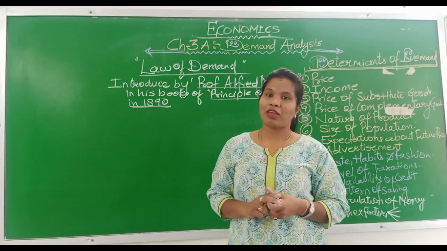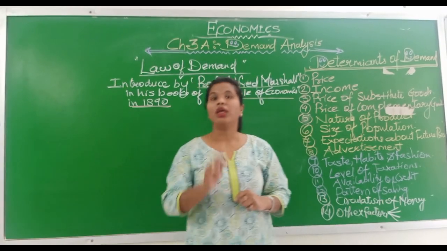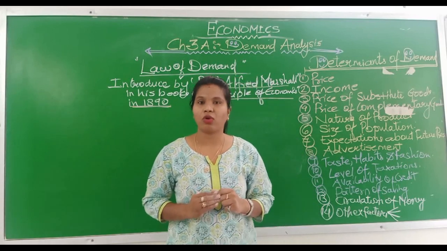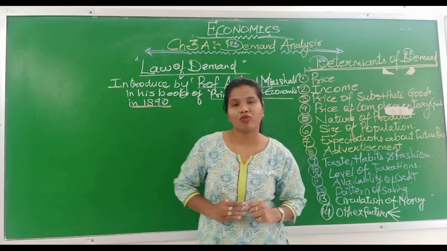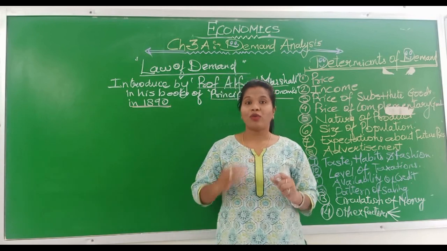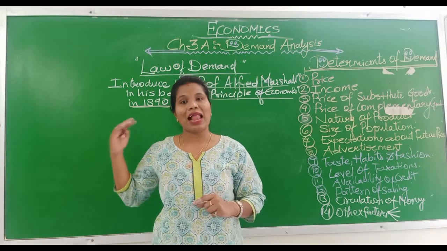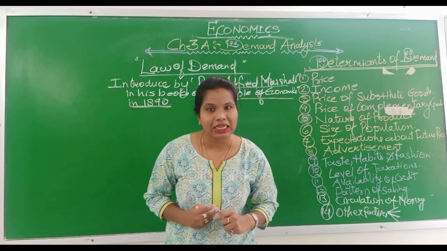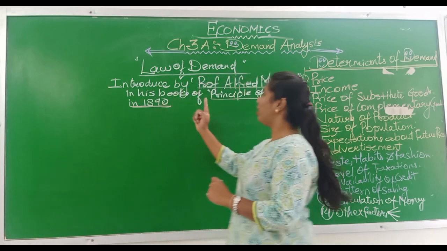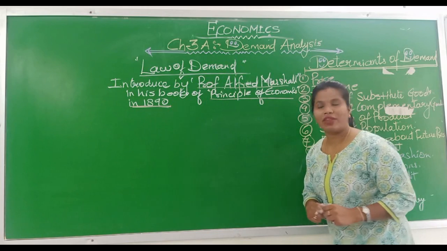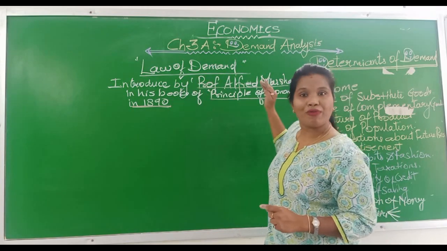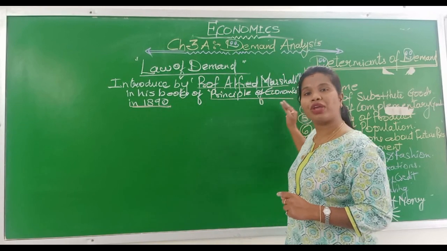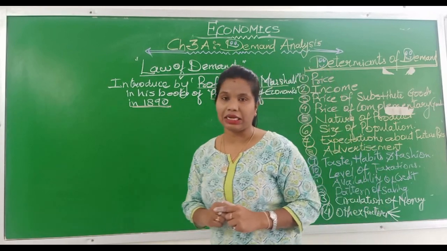That law was propounded by Professor Gossen, therefore it is said to be Gossen's first law, but it was re-explained by Alfred Marshall in his book Principles of Economics in 1890. The same statement applies to the law of demand.